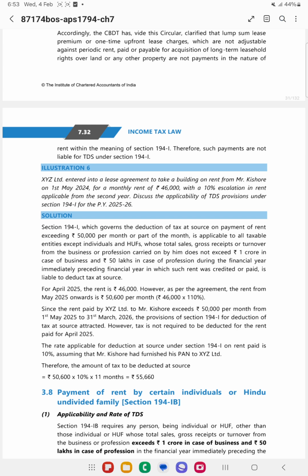Now, from May 25 to 31st March 26, the rent has exceeded 50,000, that is the second year onwards. So in the April month, there is no TDS. However, in case of May month onwards, there is TDS applicability at the rate of 10%.